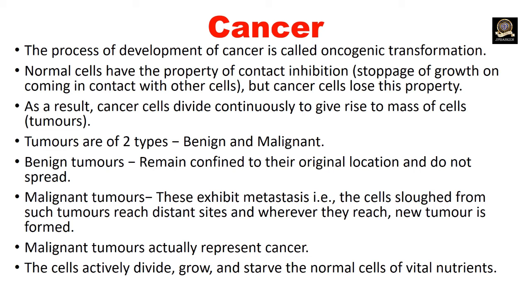These malignant tumors exhibit metastasis and they reach distant places, and wherever they reach, they lodge there and a new tumor is formed at the site where they have been lodged. So malignant tumors actually represent cancer. The malignant cells actively divide, grow and starve the normal cells of vital nutrients.